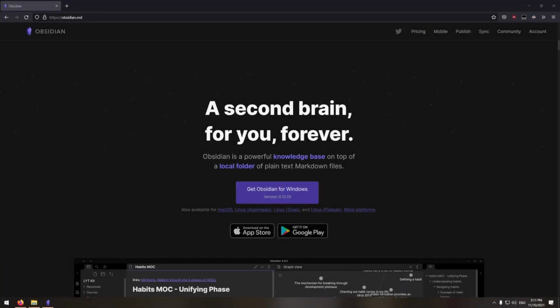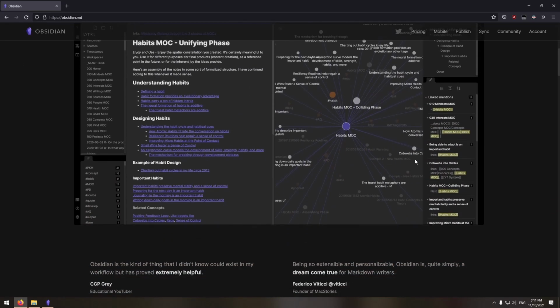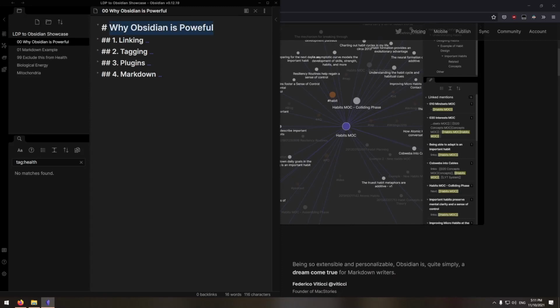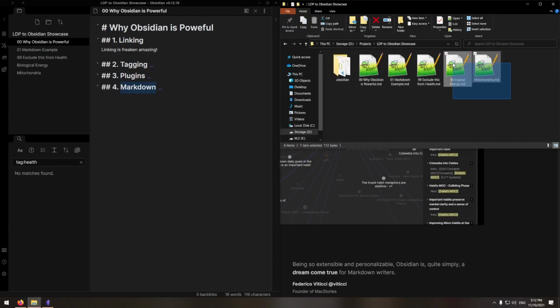Obsidian describes itself as a powerful knowledge base on top of a local folder of plain text markdown files. But what does powerful mean? There's various reasons why Obsidian is powerful, but today I want to focus on 4 things: linking, tagging, plugins, and markdown. Let's start with linking.